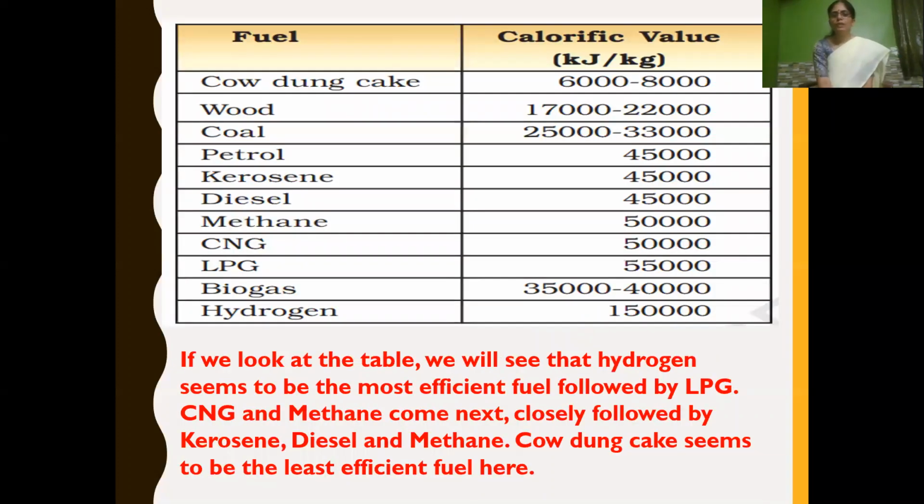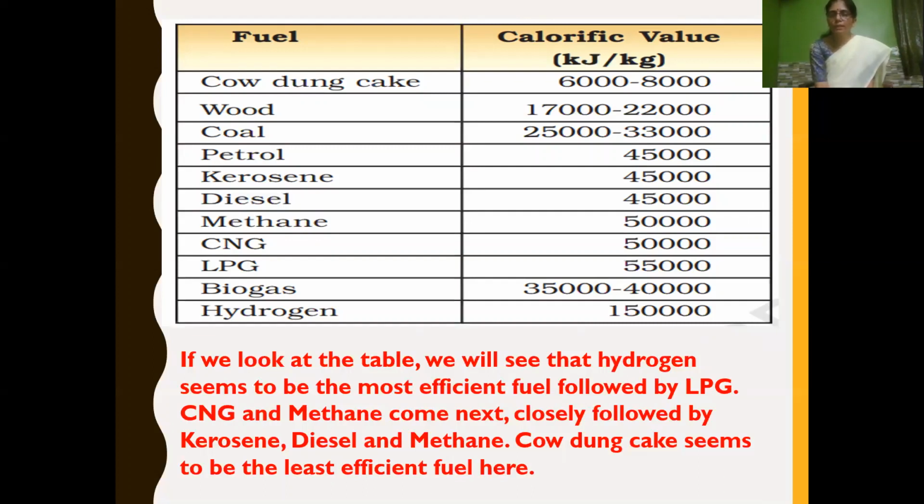And if you see some fuels and their calorific values in the table given: cow dung cake, calorific value is 6,000 to 8,000; wood 17,000 to 22,000; coal 25,000 to 33,000. It is given in increasing order, isn't it? Cow dung cake, wood, coal, petrol, kerosene, diesel, methane, CNG, LPG, biogas, and hydrogen.